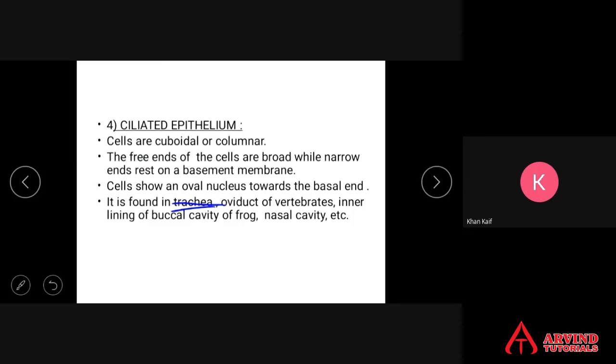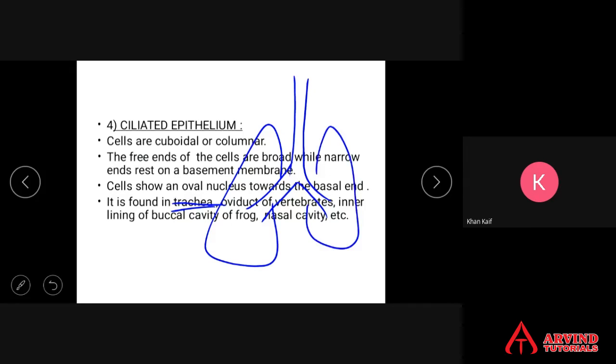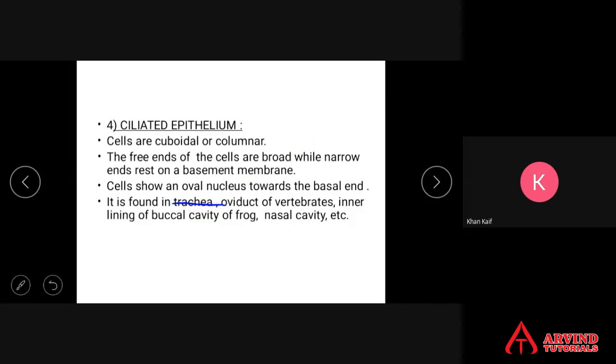Trachea is the windpipe. This is called the trachea. It is found in the trachea, and it is found in the oviduct of vertebrates.